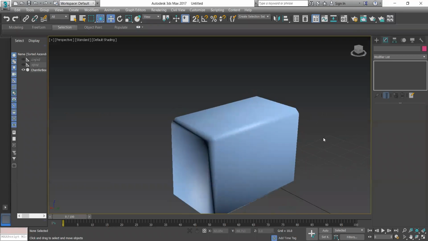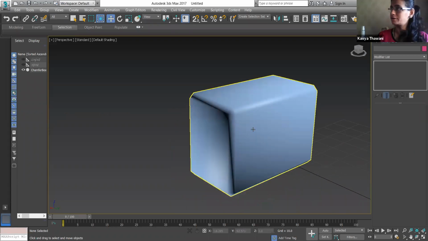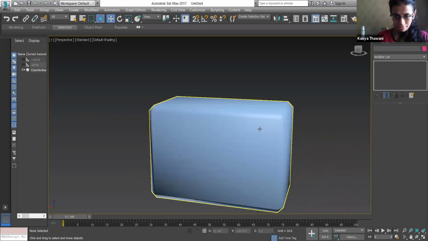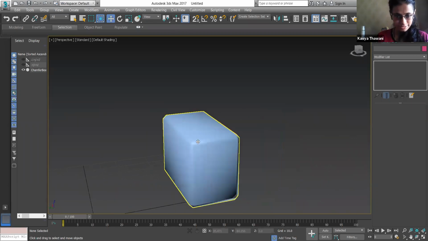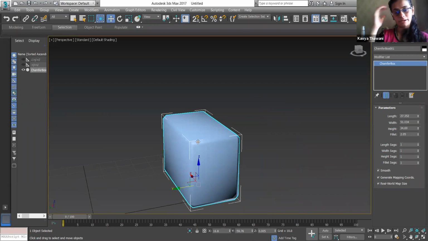So when we create a wardrobe, we always keep a 0.2 chamfer. If you notice the wardrobe in your room, only the shutter, not the wardrobe itself, is always chamfered.